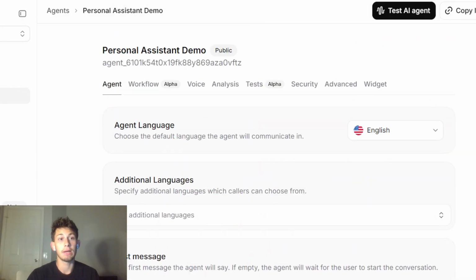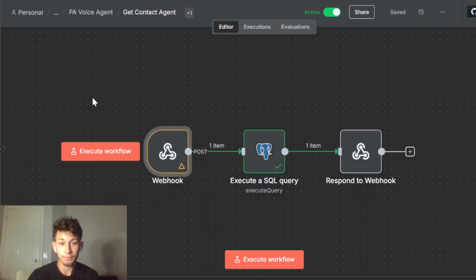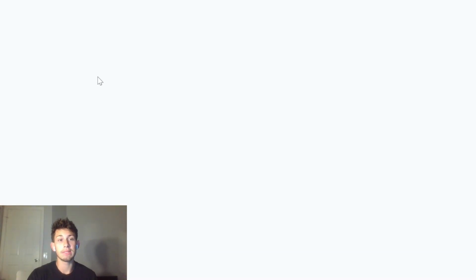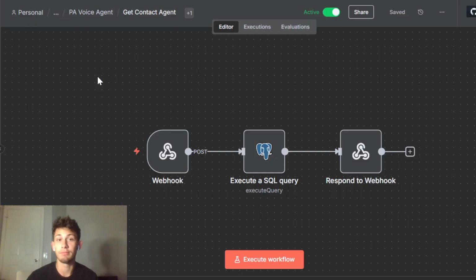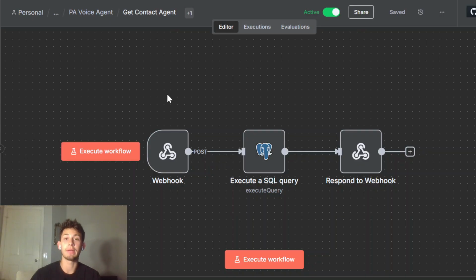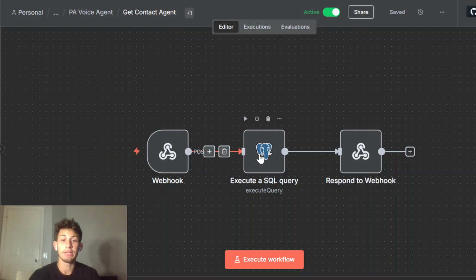But anyways, let's actually go right here first. Hold on, let me refresh this. This is the first tool that our parent agent uses, and this is our get contact tool. So what's happening when you say, hey, can you get Levi's email address? And it's like, sure thing. What it's doing is calling this webhook, sending a post request to this webhook, and then it's triggering